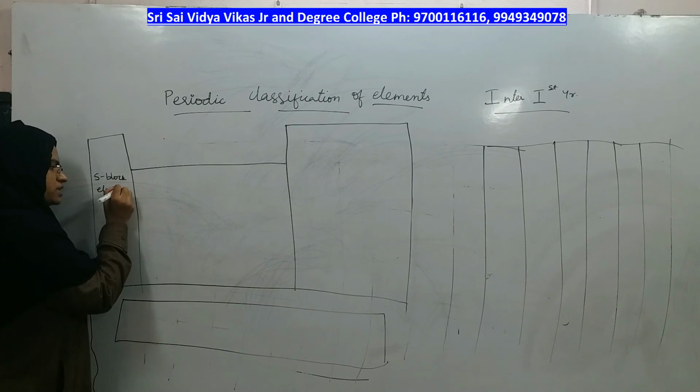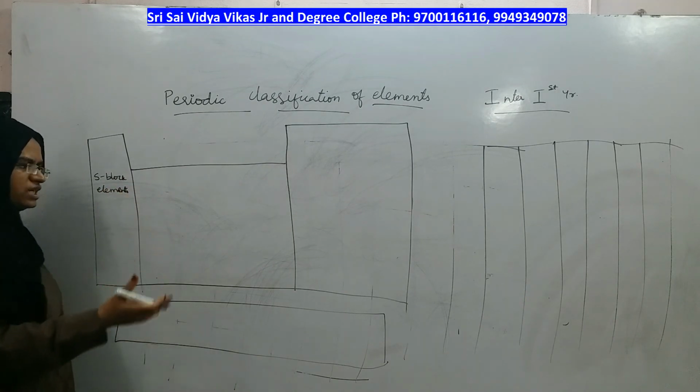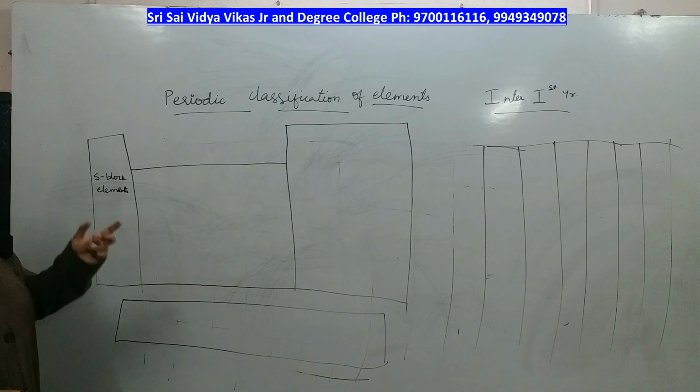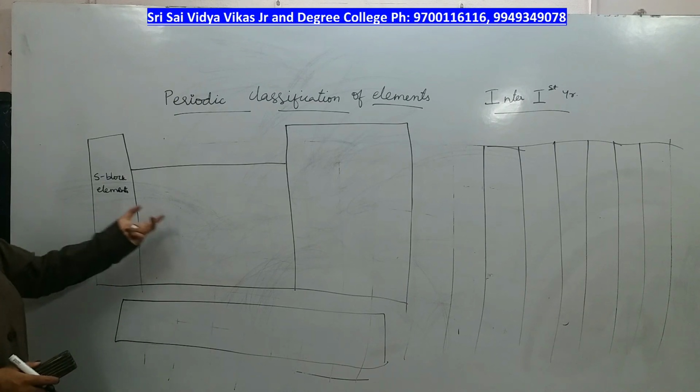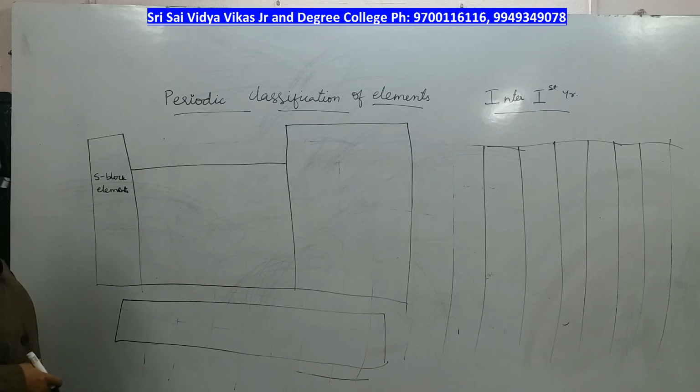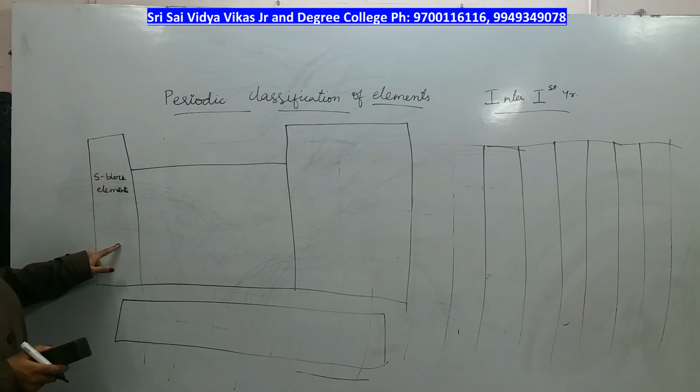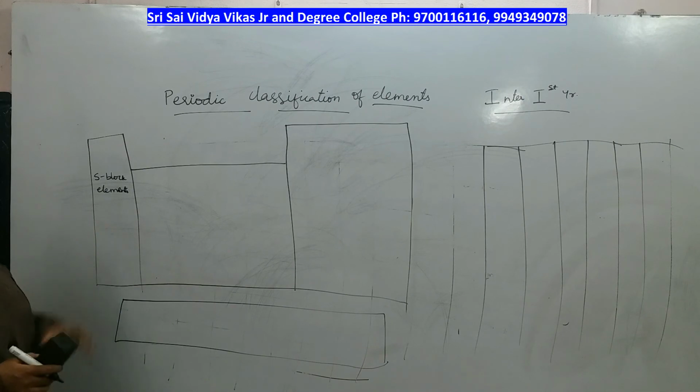Who comes under S block elements, that we will study later. But where will S block, P block, and D block elements come, that we will see first. Extreme left side of the periodic table, you have 2 groups. You have 2 groups together called S block elements.